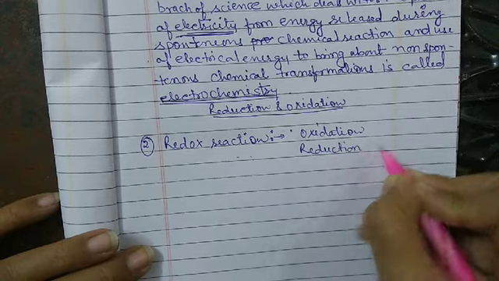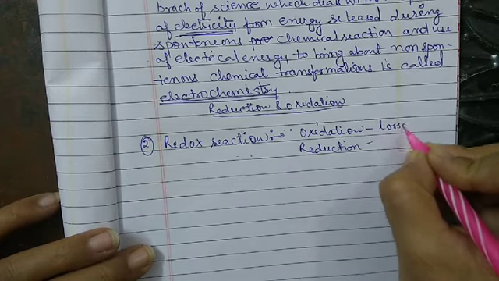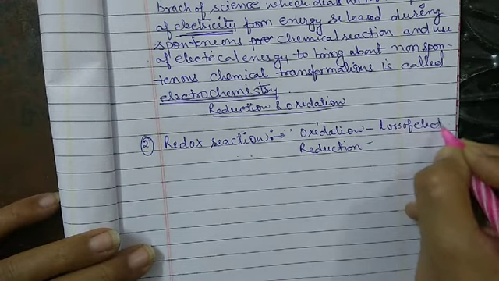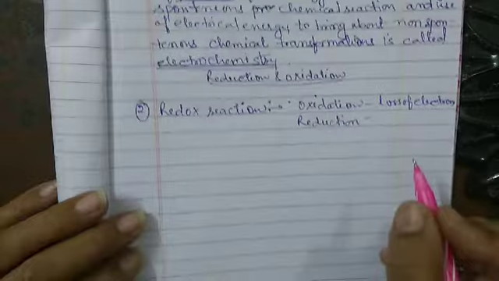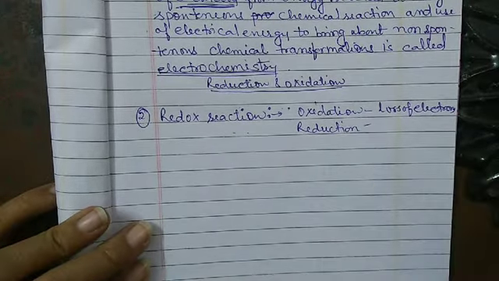Loss of electrons is termed oxidation, and addition of oxygen is also considered oxidation.